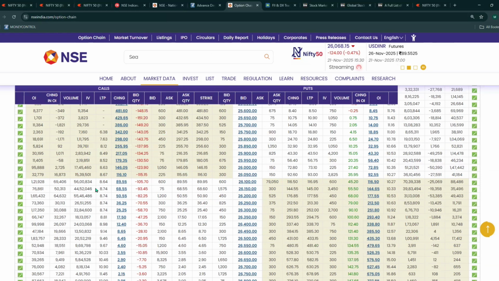In the option chain, if we go a little deeper, we can understand which strike price will act as strong resistance and support. If you see here, 26,100 has 1,21,000 change in put sellers and call sellers. At the same time, 26,200 has some bigger volume. So I want to consider 26,100 and 26,200 as the resistance zone for today's market based on the option chain. There is no support because the option chain is bearish.